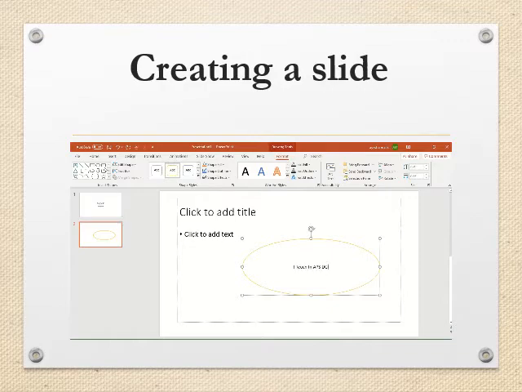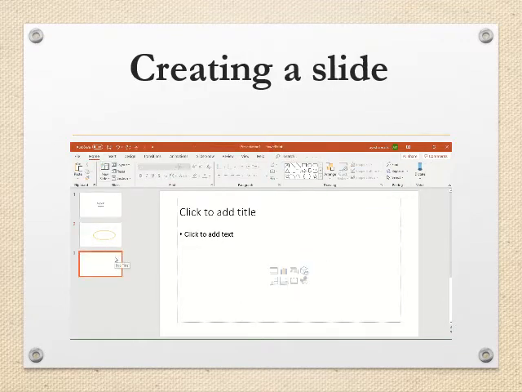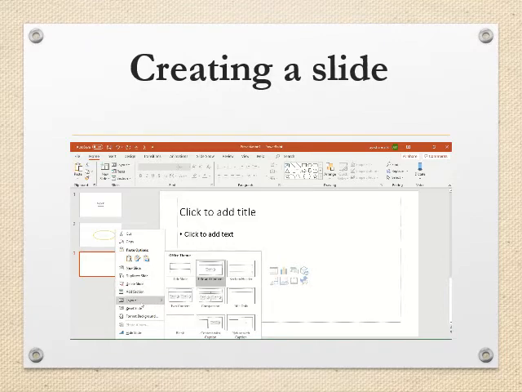Okay. Now, on the next slide, like this, we can have different slide layouts. Like I right click on this slide and you can see we have a layout option.